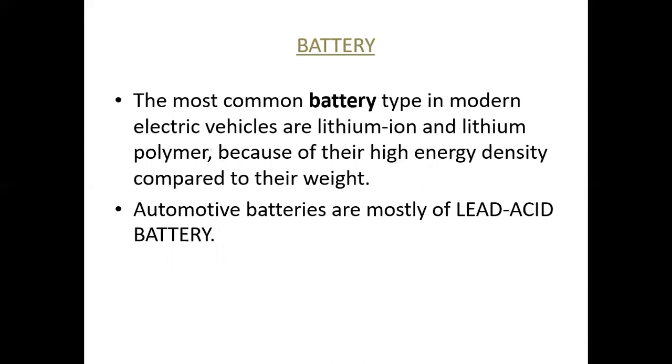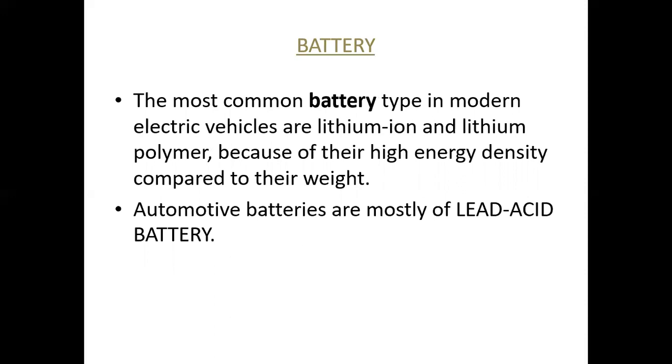So next slide is battery. Now what are batteries made up of? Automotive batteries are mostly lead acid batteries. Total 6 galvanic cells, each of 2.1 volt, to provide 12.6 volts at full charge. Lead acid batteries are made up of plates of lead and lead oxide. Separate plates are there, which are submerged in a solution or an electrolyte. It is 38% H2SO4 and 62% water.